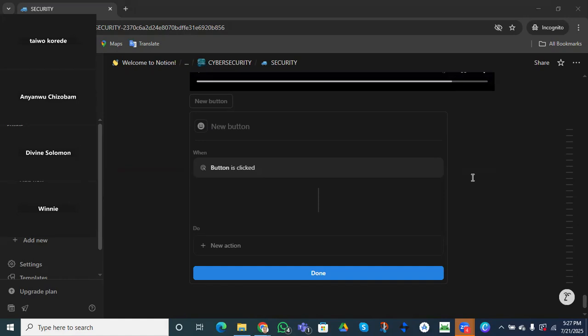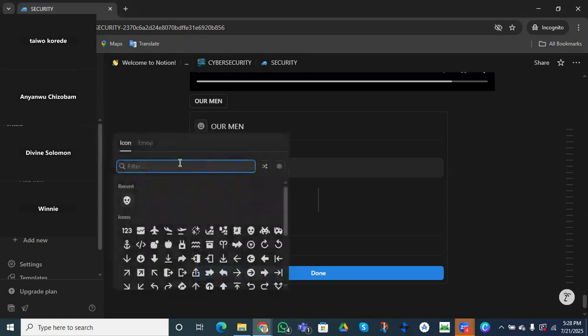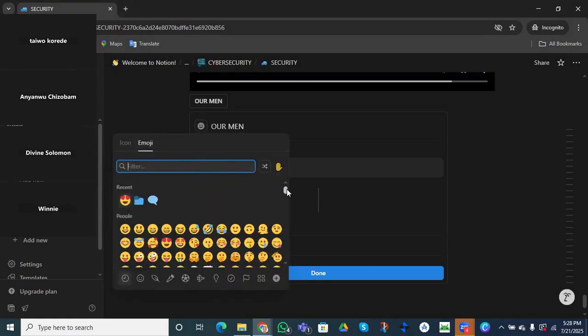Do you know why? In Notion, you have to pay to be able to use automation. You must pay. So let's say you don't want to pay, or you really want to use automation, you can actually do it free using this button block. And we can equally do it in our database. I'm going to show you guys too how you can use an automation button in your database. So which name are we going to use? Let's call it our man. This is our man. We can change this to our man icon. Let me look for a sweet love icon and put it there.